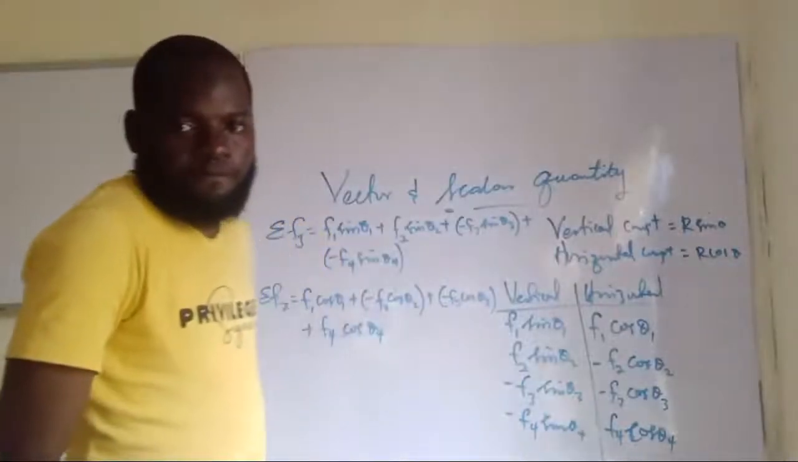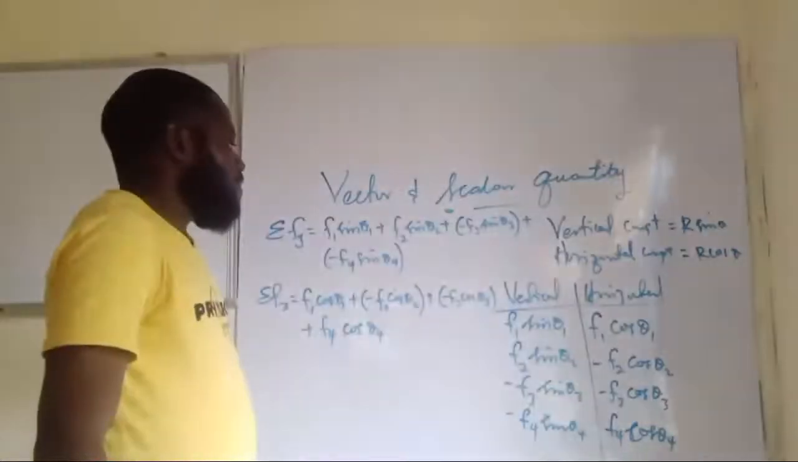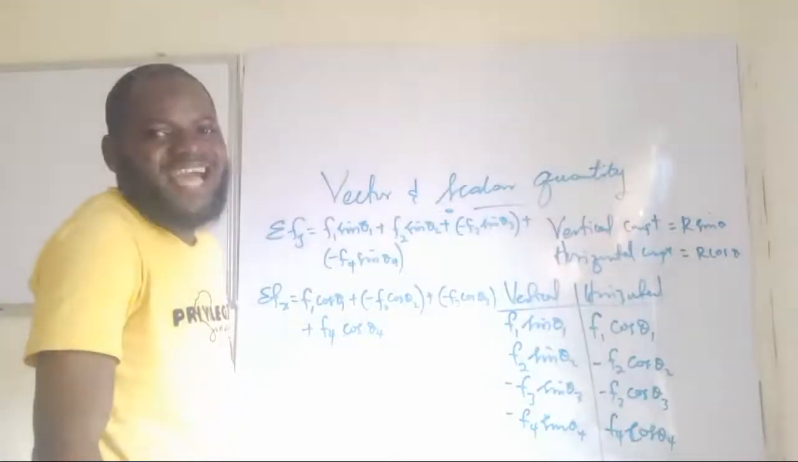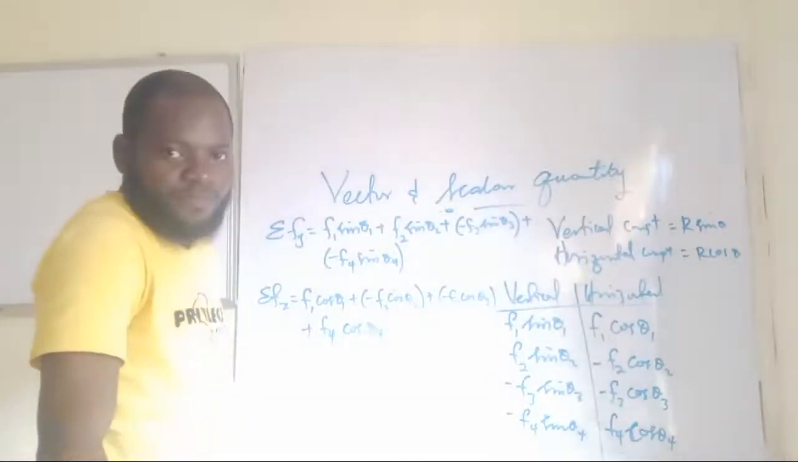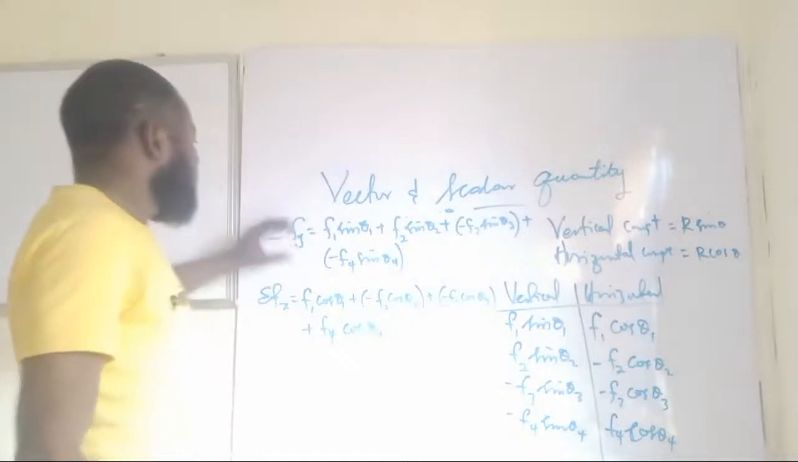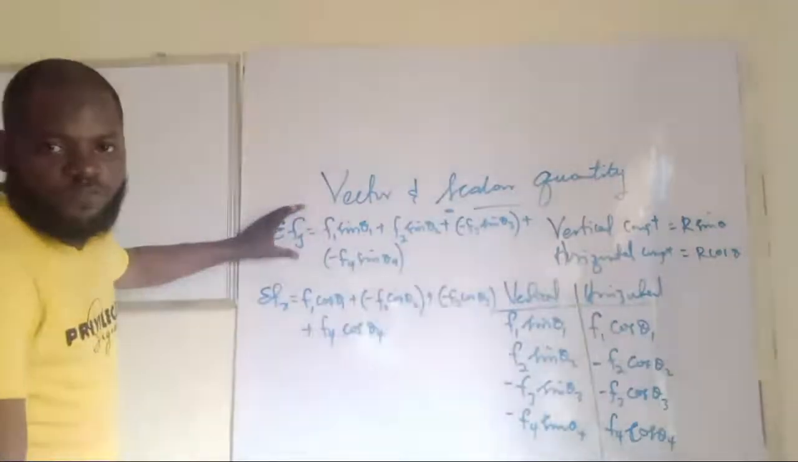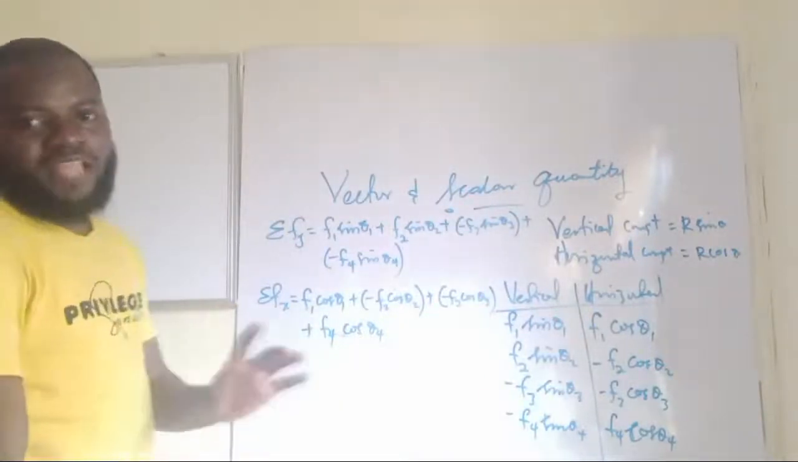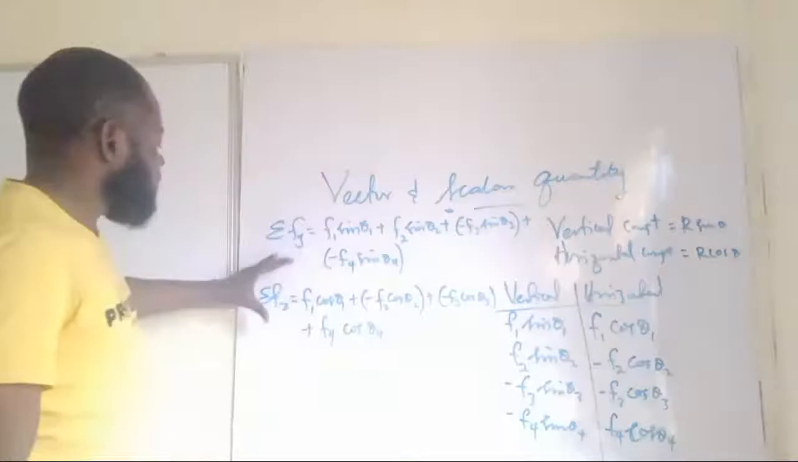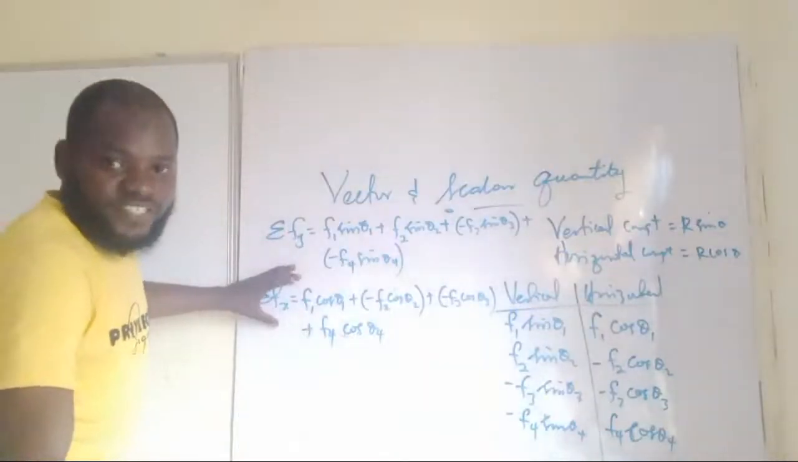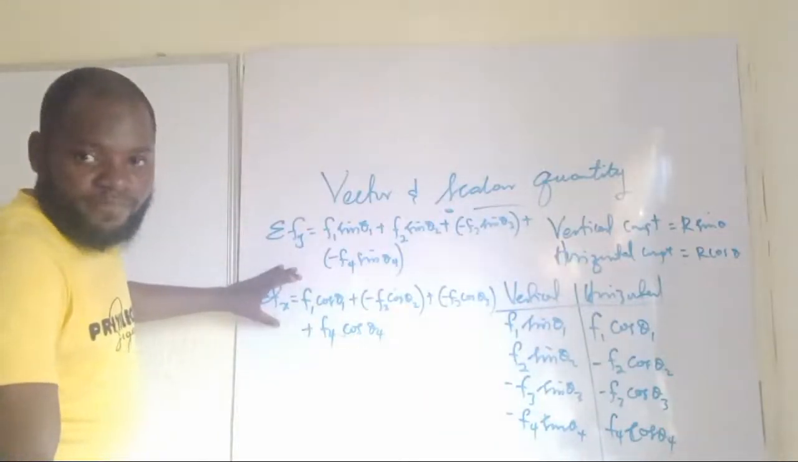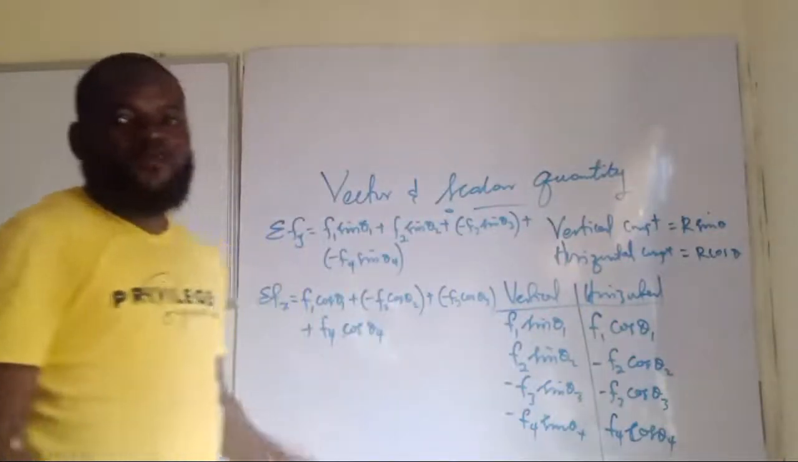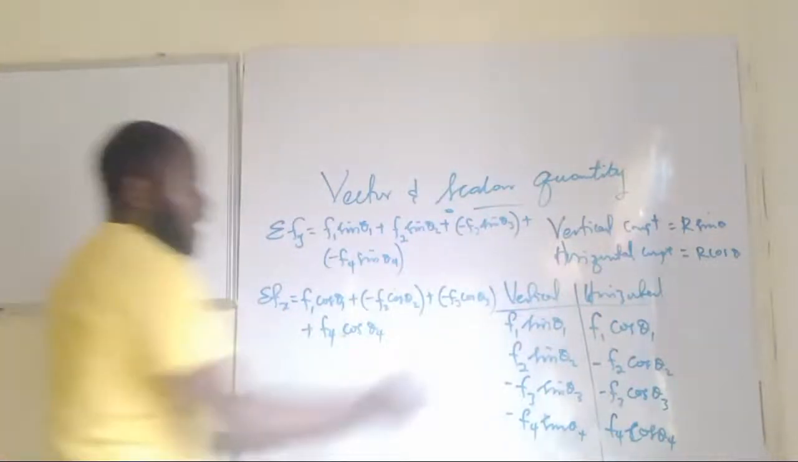And what's the question? The question is, if examiners say determine the resultant along the vertical component, what does that mean? What it means is that you should find the summation of all forces on the vertical axis. If they say find the resultant along the horizontal component, it means find the whole of the summation of the forces along the horizontal component. But if they say find the resultant of the whole vector, how do you go about that? That is very simple, and that's why we are here.